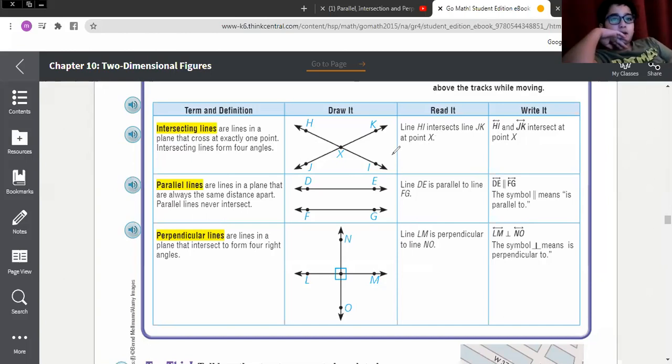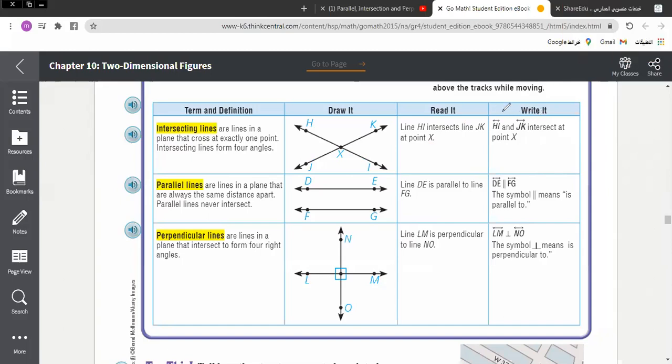I'm sorry, HL, not HI. HL intersects line JK at point X. Do they intersect at one point or two points? One point. So we are going to write it like that.